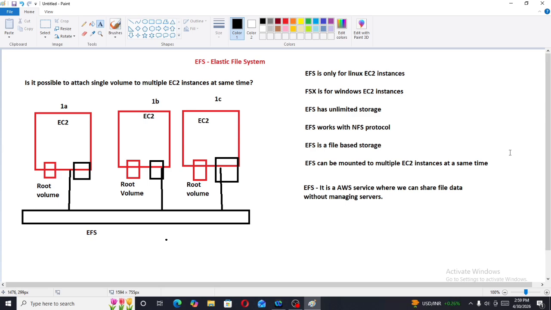So EFS is very important because in real time, when we work with any organization, we have to share data among each other. So we must know what EFS, Elastic File System, is. In coming days, we will cover this in practicals, how to create this and all that.